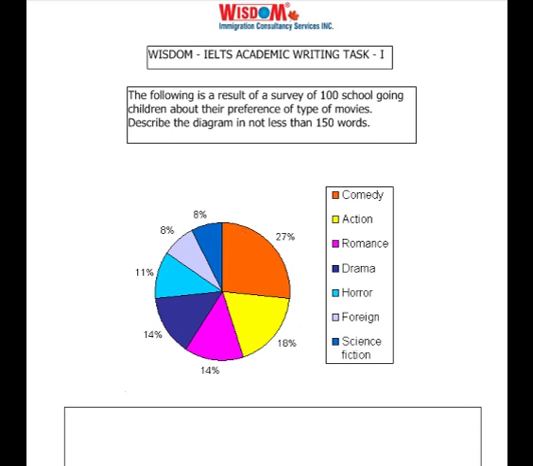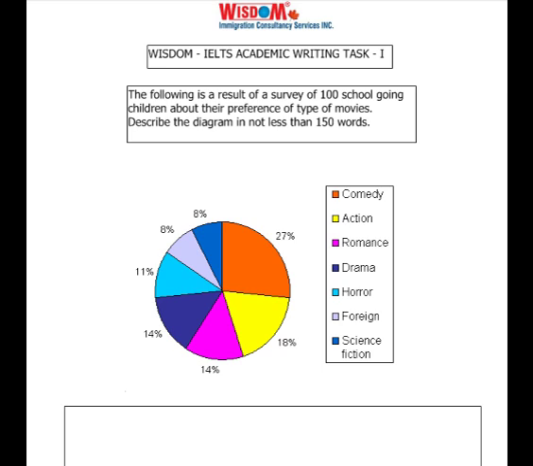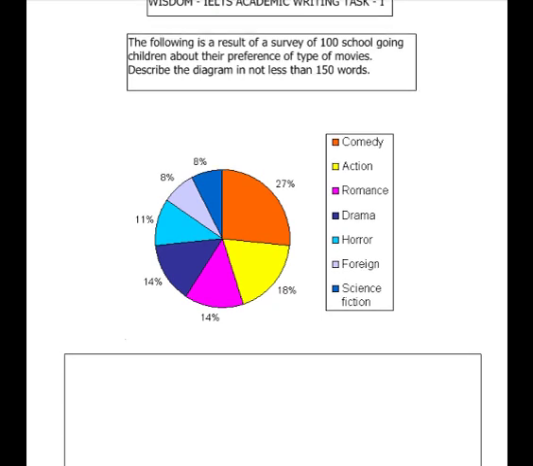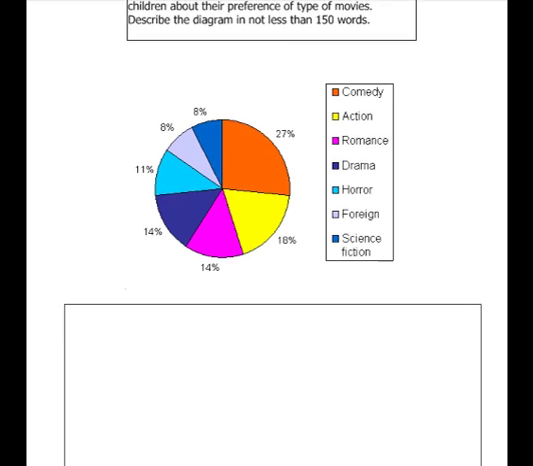So let's go ahead and start with the introduction. Now, the introduction is the first part of any writing task, and it introduces the reader to the information that we are going to describe in the next paragraph. The introduction must contain the kind of graph that we are talking about and the information that it shows. So we can begin like,